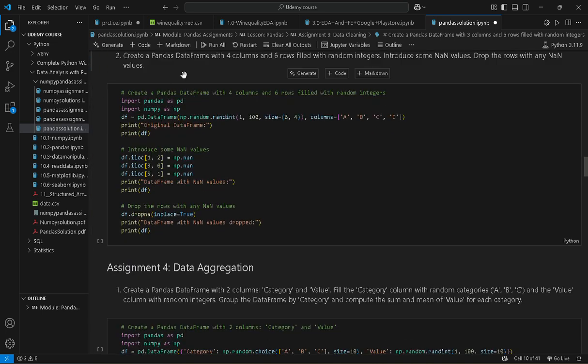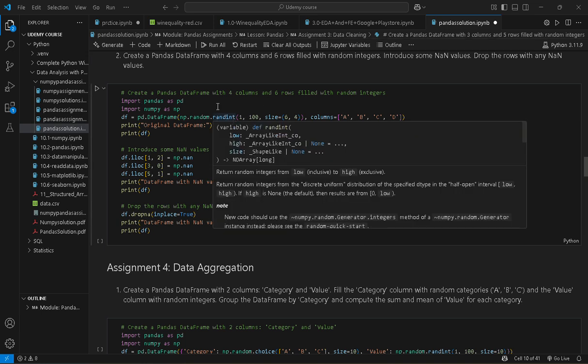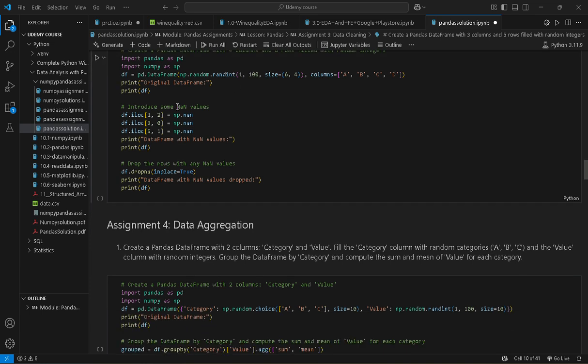Next question: create a pandas data frame with 4 columns and 6 rows filled with random integers. This is the same as the previous question up to here.